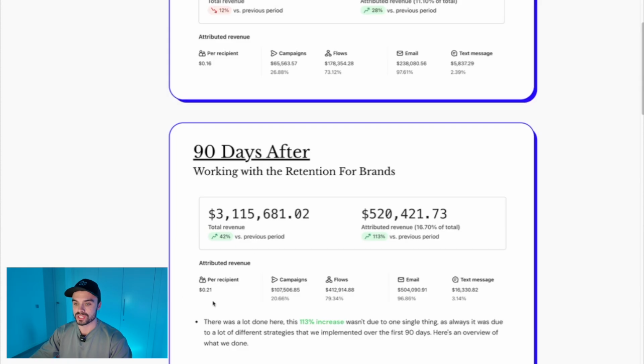But you can see revenue per recipient, 21 cents. Campaign revenue is now 107,000 versus 65. Flows 412 versus 178. Total email, you can see, has doubled here. Okay, more than doubled. And then SMS has tripled. Okay, 16K. Still room for improvement here as well.